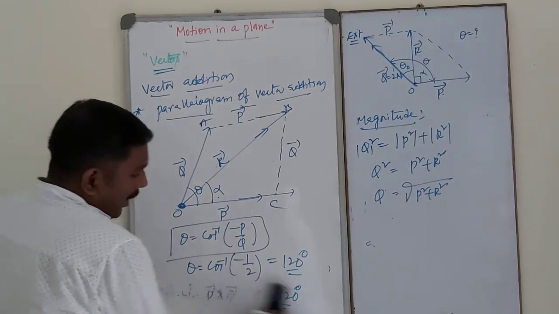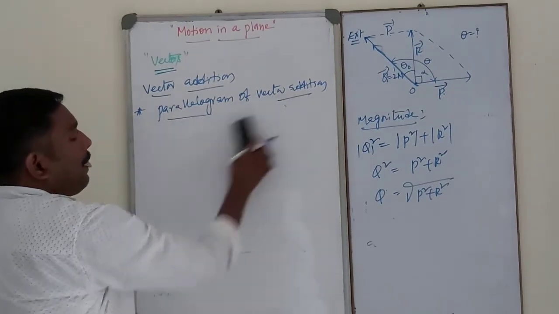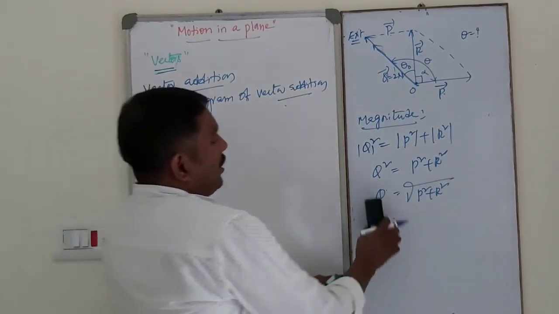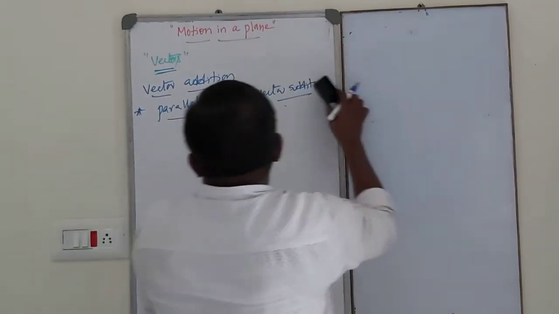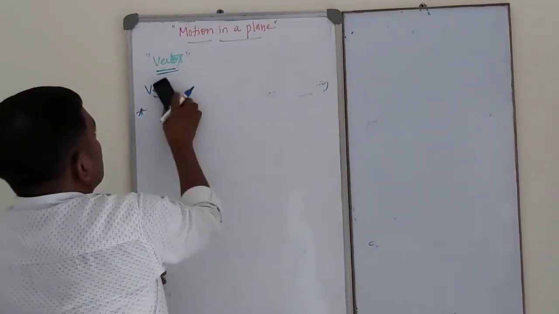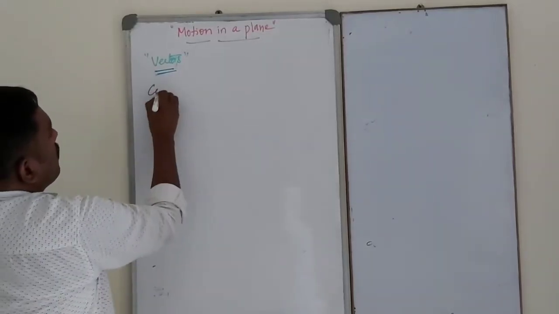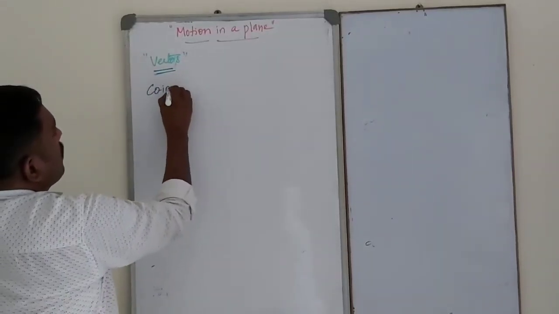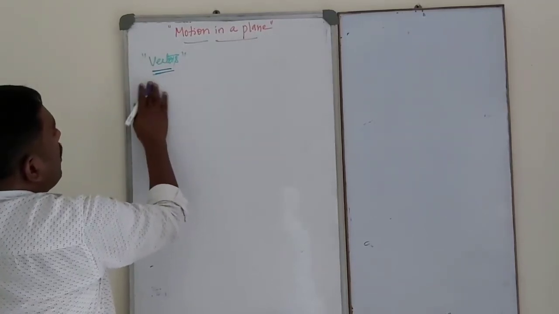Okay. Next one, another vector, that is co-initial vectors. So what is meant by co-initial vectors?